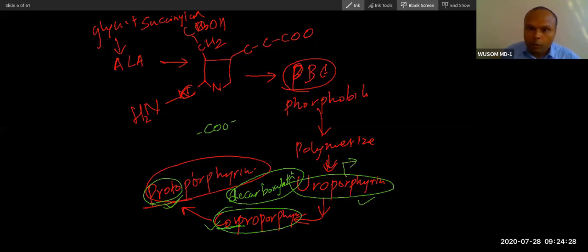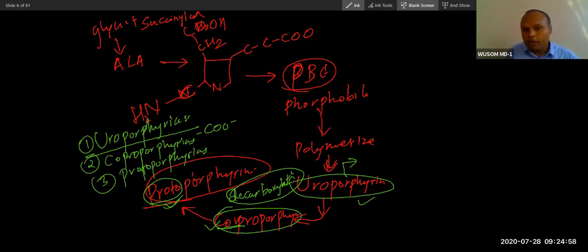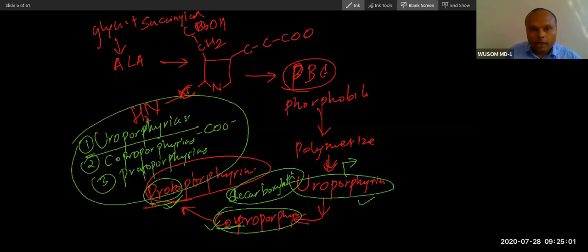Some are uroporphyrias, others are coproporphyrias, and the third is protoporphyria. So these three categories of porphyria will be there. I will tell you there are only three important porphyrias we will study about.